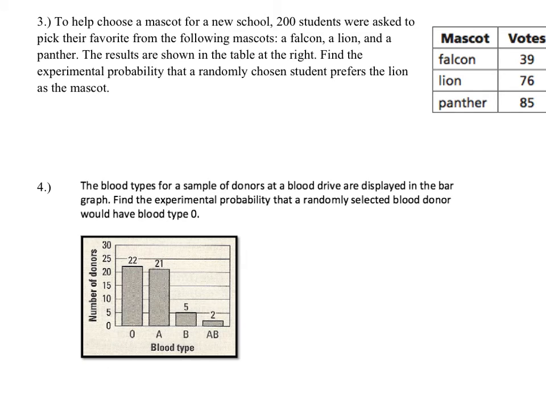So in this first example, we're helping to choose a mascot for a new school. 200 students were asked to pick their favorite from the following options: falcon, lion, and panther. So this table shows us the results. 39 said falcon, 76 said lion, 85 said panther. They want the experimental probability that a randomly chosen student prefers the lion. So the probability of a lion. So we come here to the table and we see 76 people said lion out of the total 200 students that were polled. So it's 76 out of 200.